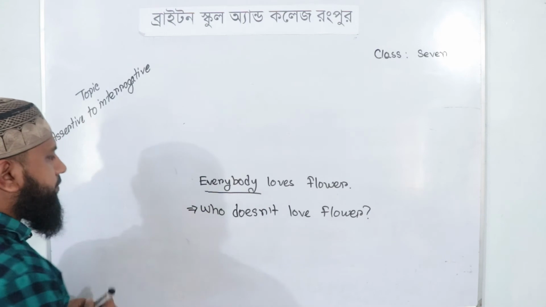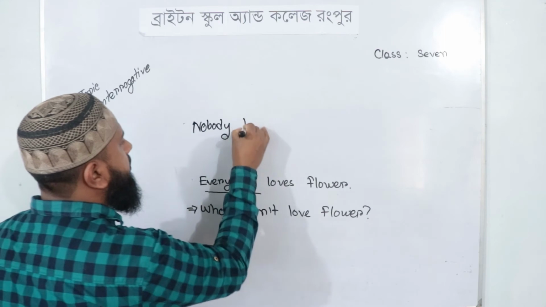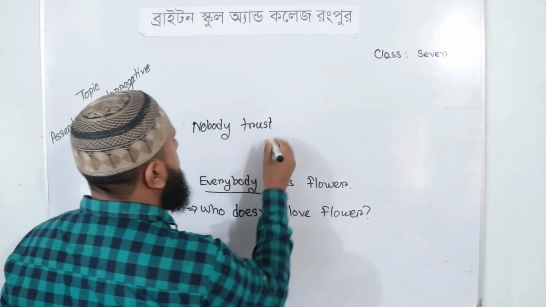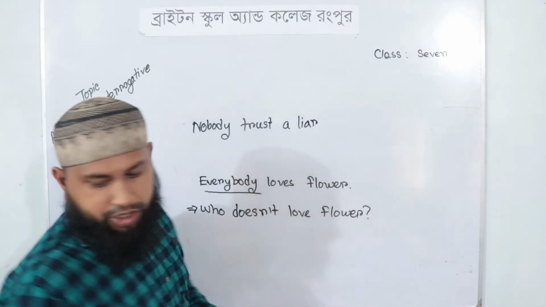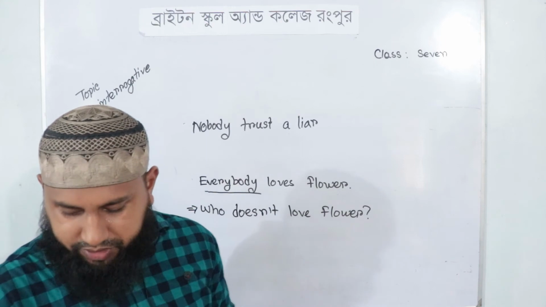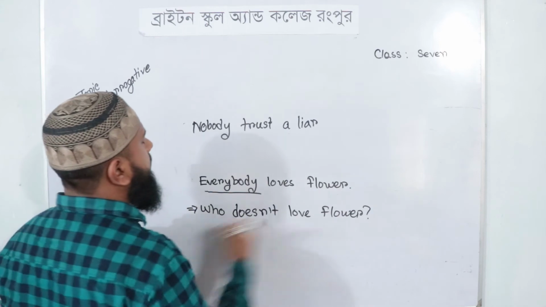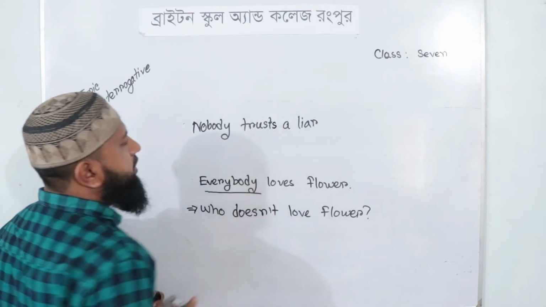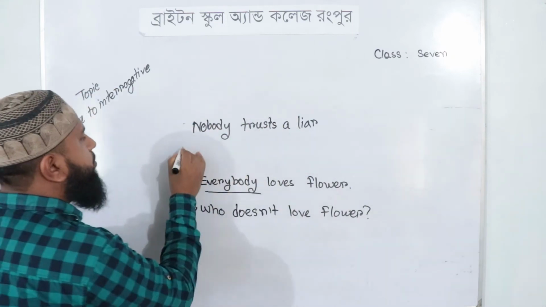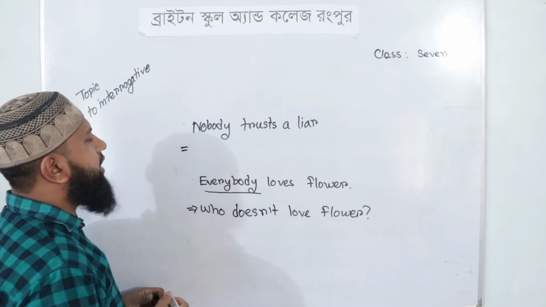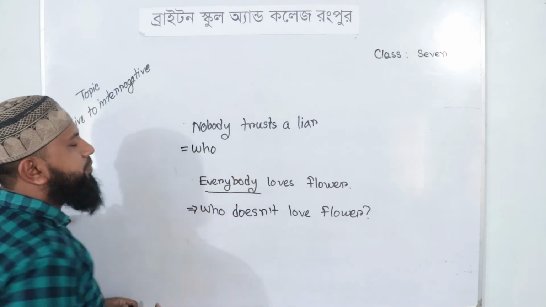Then another example. Nobody trusts a liar. What is the meaning of the sentence? It means a liar is always not believed by anyone. There is nobody. Nobody trusts a liar. So we have to take who. Okay, we have taken who.